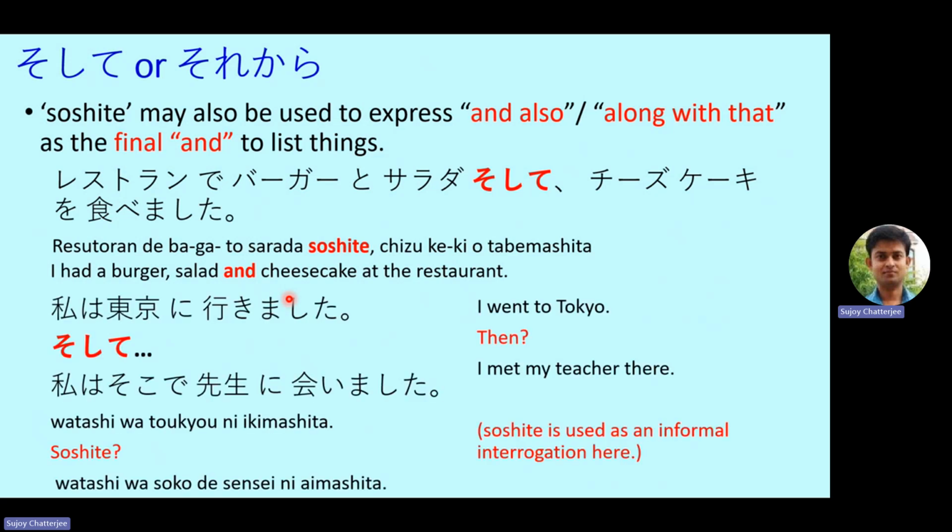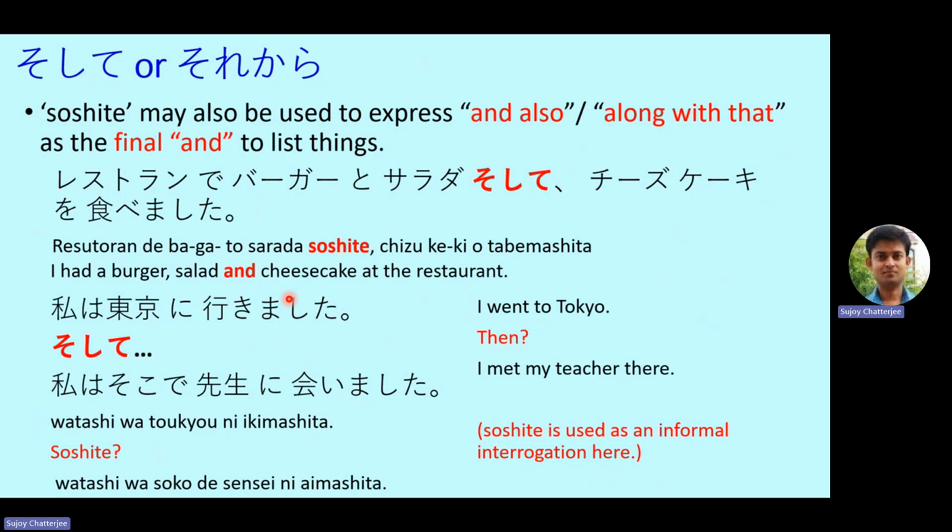So look at this conversation now. Watashi wa Tokyo ni ikimashita. So the first speaker says this. Then the listener asks now, soshite. So here soshite may be used as an interrogation as well. That means the listener asks "and so" when the speaker said Watashi wa Tokyo ni ikimashita, I went to Tokyo, and then his friend asked, then so what did you do? So here soshite means what did you do there in Tokyo?